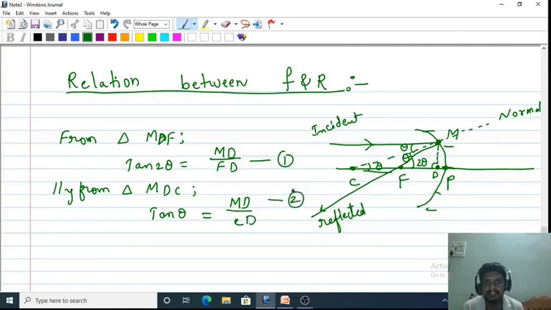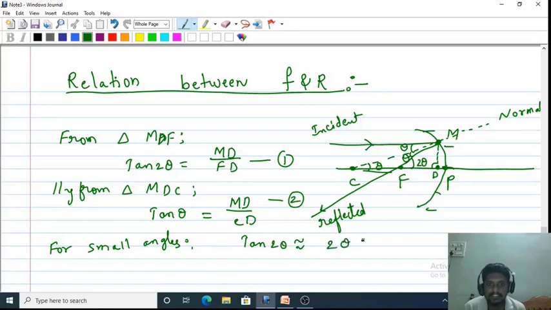Let it be equation number 2. Okay, so for small angles, tan 2 theta is approximately equal to 2 theta, which is equal to MD by FD.